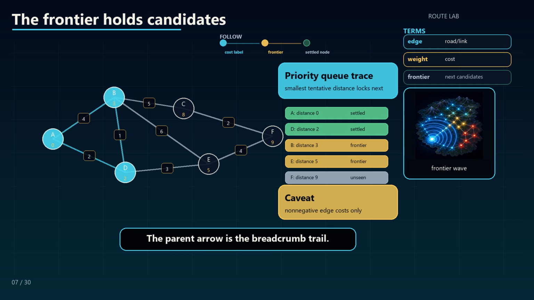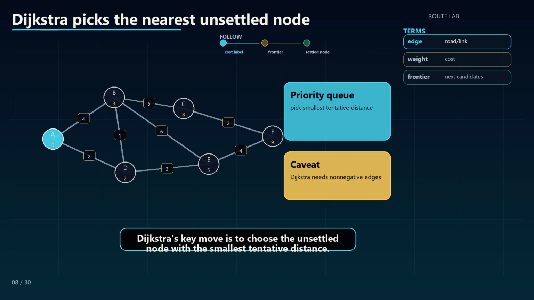The parent arrow is the breadcrumb trail. Without it, you may know the cost but still not know the actual route. Dijkstra's key move is to choose the unsettled node with the smallest tentative distance. The priority queue shows the receipt: B has cost 3, D has cost 2, so D locks first.